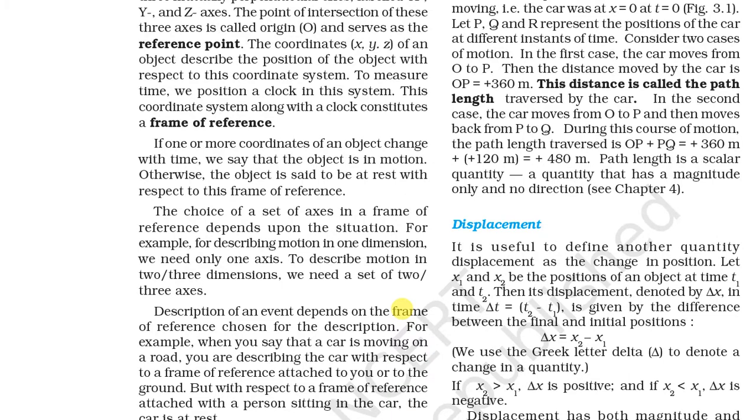If one or more coordinates of an object change with time, we say that the object is in motion. Otherwise, the object is said to be at rest with respect to this frame of reference. The choice of set of axes in a frame of reference depends upon the situation. For example, to describe motion in one dimension, we need only one axis. To describe motion in two or three dimensions, we need a set of two axes or three axes.